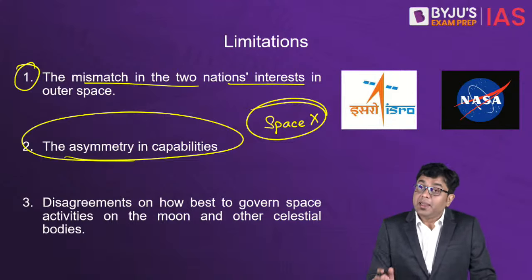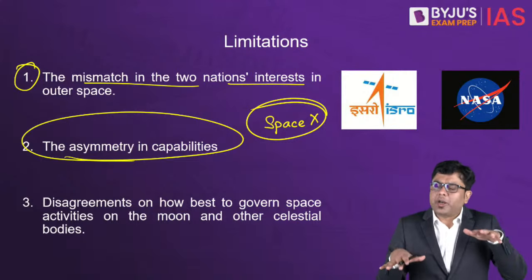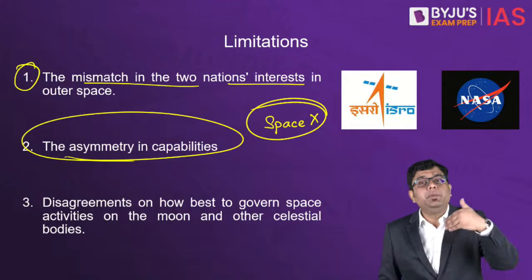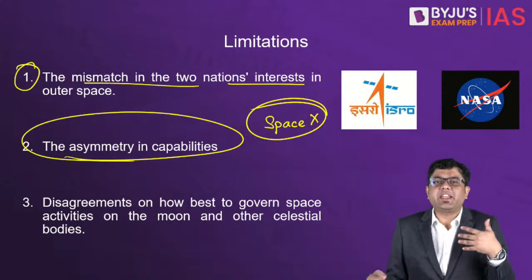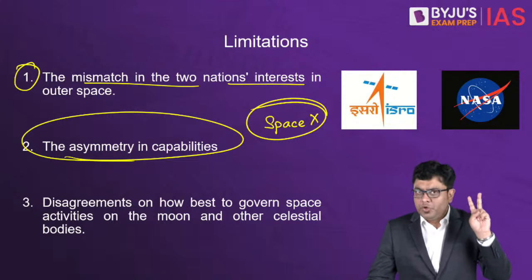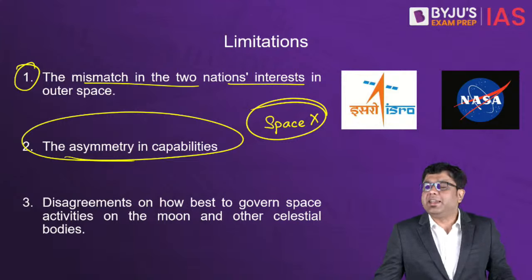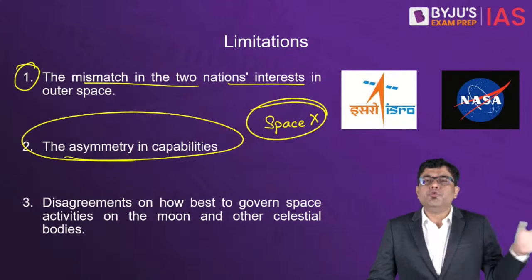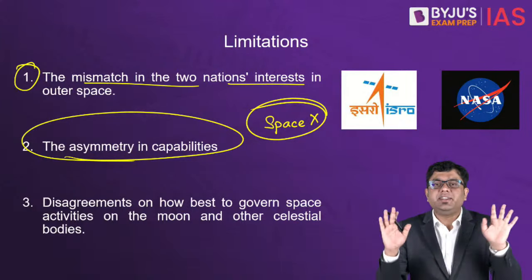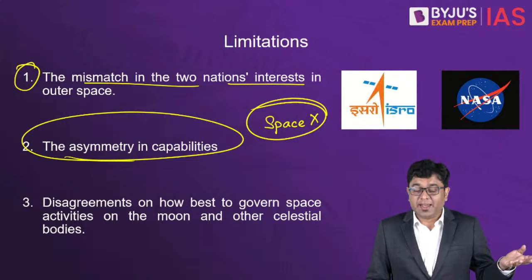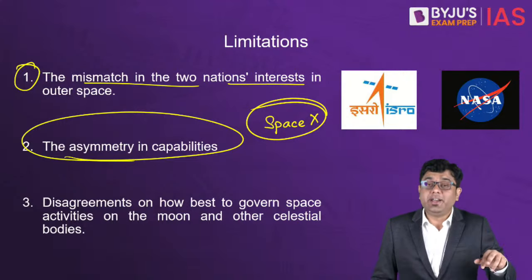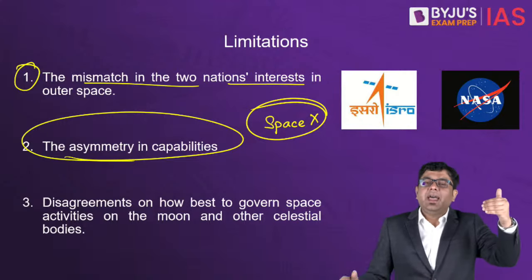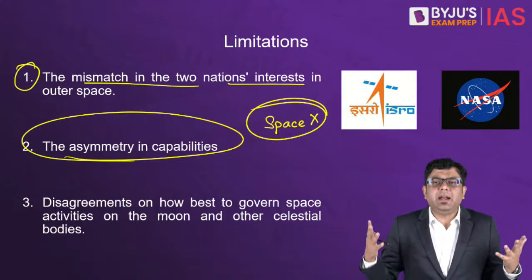So that is why here you will find that both organizations rarely agree on what is going to be the next agenda, what is going to be the next goal. Imagine you along with your roommate, you are studying for the examination. You as a beginner have no clue about the subjects at all. What are these subjects? And your roommate on the other hand is a veteran who has given 2 interviews and is appearing for the 3rd interview. So your priority and your roommate's priority will be completely different.